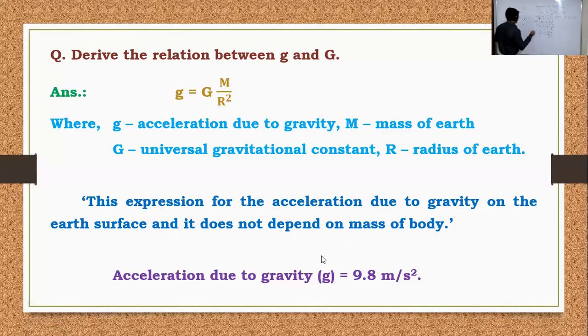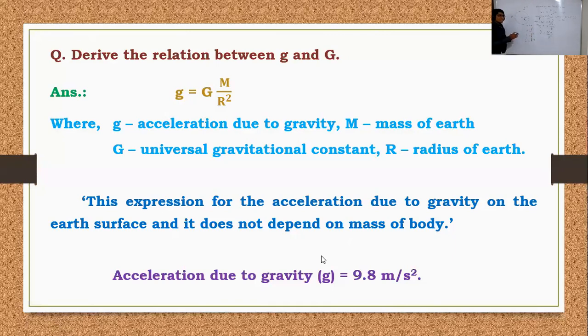At every position we consider it constant. Suppose this is the object's position, first A position. Again, this is B, C, and D position. When we consider the object falling from A to B position, it has some velocity there. This is the difference between the final and initial velocity. Again, we change the position from B to C, and again we find the final velocity. This is V1, this is V2. All the time the difference in velocity is constant here.